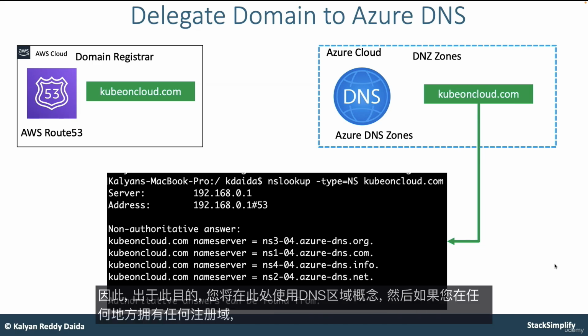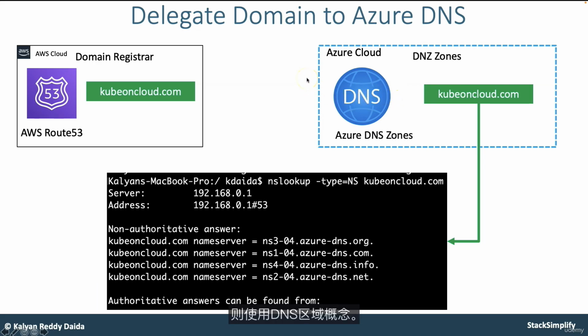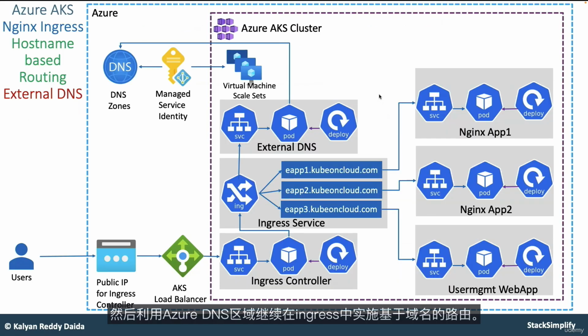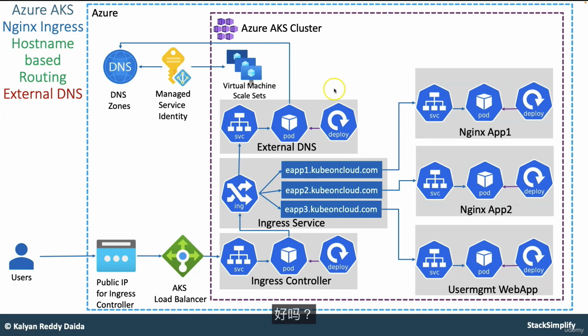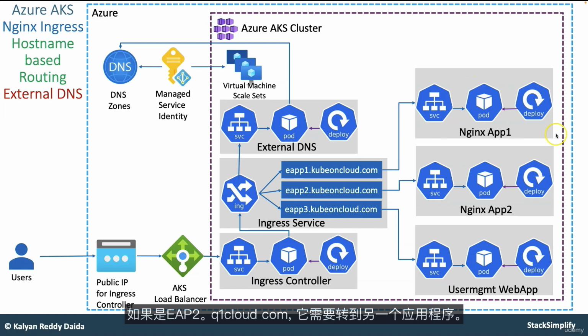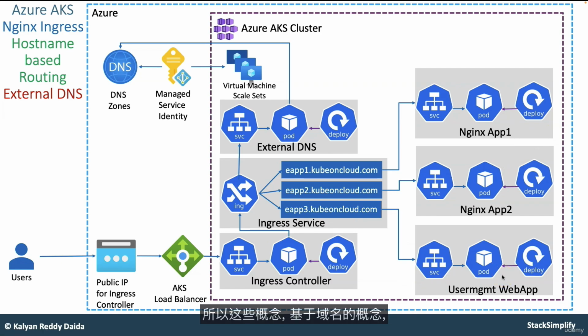For that purpose, you will use the Azure DNS zones concept here. If you have a registered domain anywhere, you will delegate the domain to Azure cloud and then leverage Azure DNS zones to implement domain name based routing in Ingress. For example, if your URL is eapp1.kubeoncloud.com, it needs to go to one application. If it is eapp2.kubeoncloud.com, it needs to go to another application. If it is eapp3, it goes to another application. These domain name based concepts you are going to implement as part of this section.